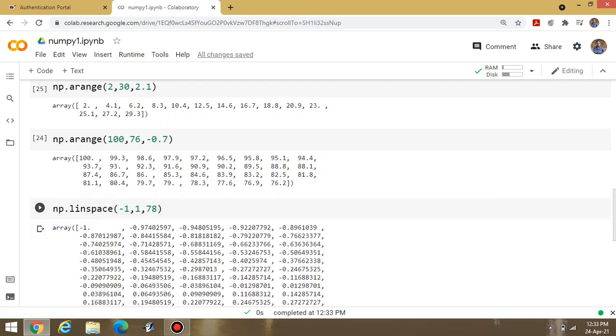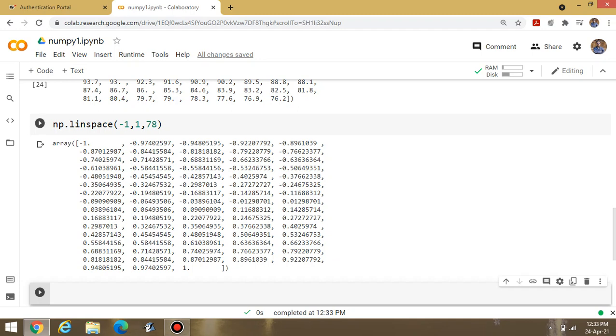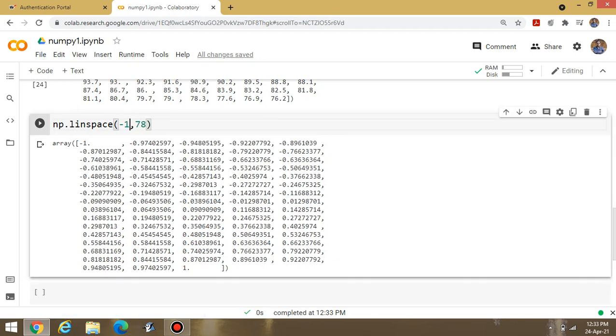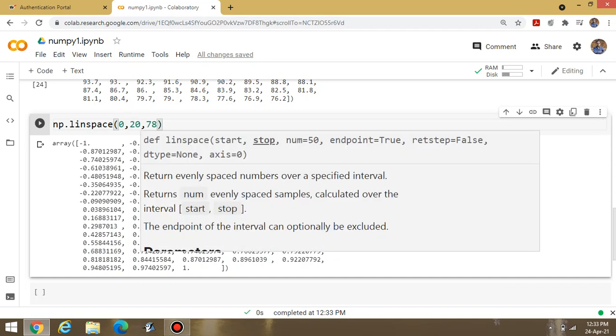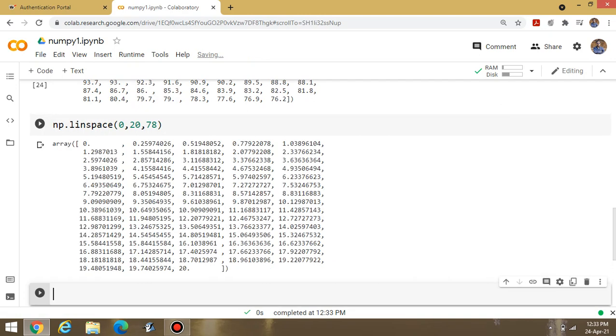Now, what is the meaning of this? It means I can display 78 values in between -1 and 1. These are the equally spaced values from -1 to 1. Suppose I am writing 0 to 20. In between 0 to 20, I can display 78 values separated by equal distances. I can display the reverse ordered values in case of linspace also.